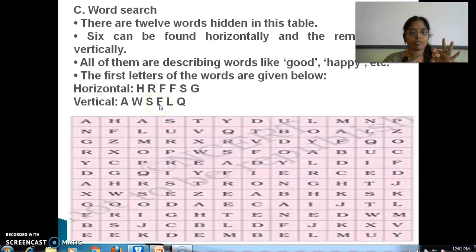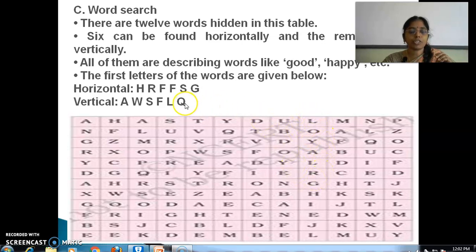Shall we move to F? F-R-E-E, free. Yes, so another word, 4 words we found. L. What is L here? Check it out, baby. L-O-Y-A-L, loyal. Fantastic.